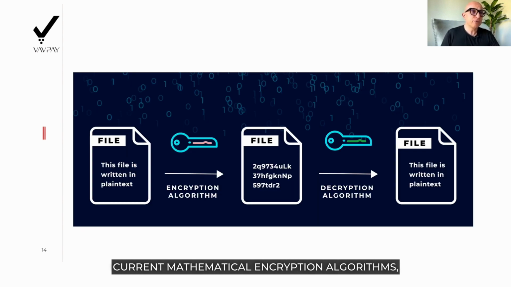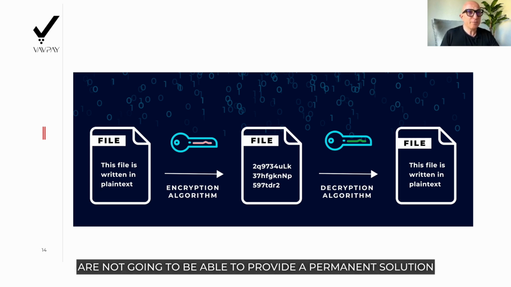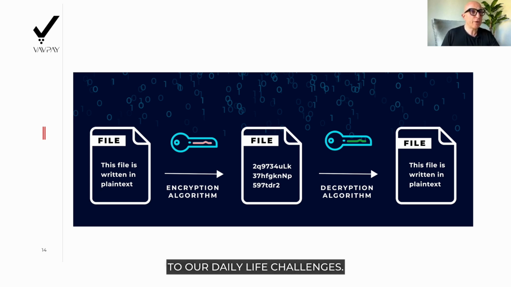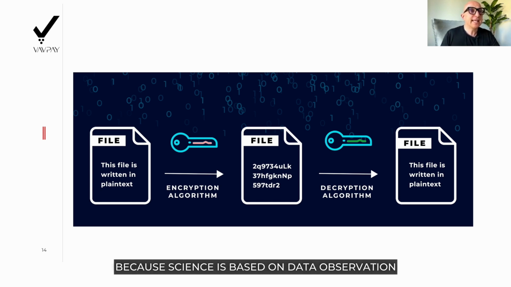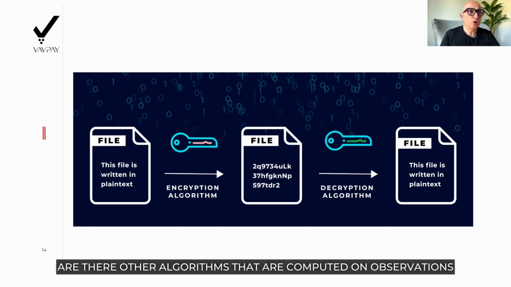Current mathematical encryption algorithms, quantum cryptography, quantum key distributions, entanglement, enhanced microscopes, or even quantum teleportations are not going to be able to provide a permanent solution to our daily life challenges. Because science is based on data observation, which is derived from the time, space and motion interface. So is there another alternative? Are there other algorithms that are computed on observations that could provide permanent solutions to daily challenges?